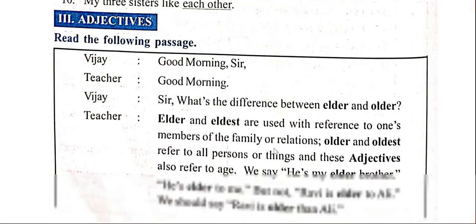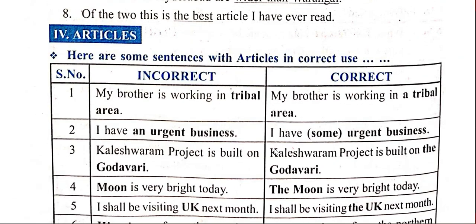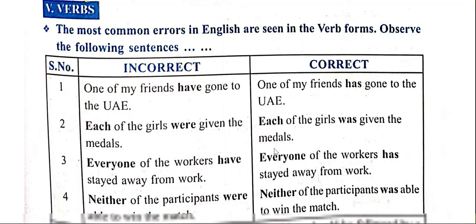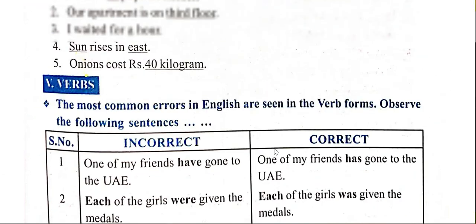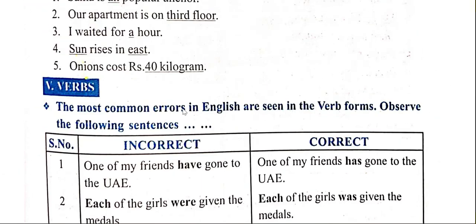Adjectives we did, articles finished. Verbs, yes. Onion costs rupees 40 a kg. So this was the last question of the articles chapter, and we are going to start from verbs today.